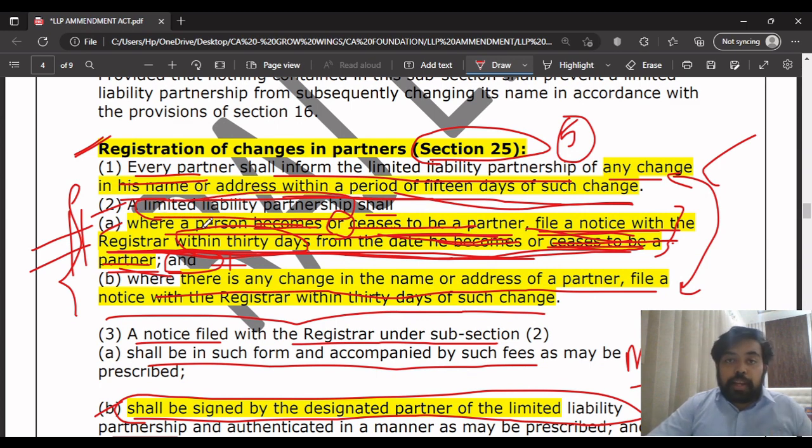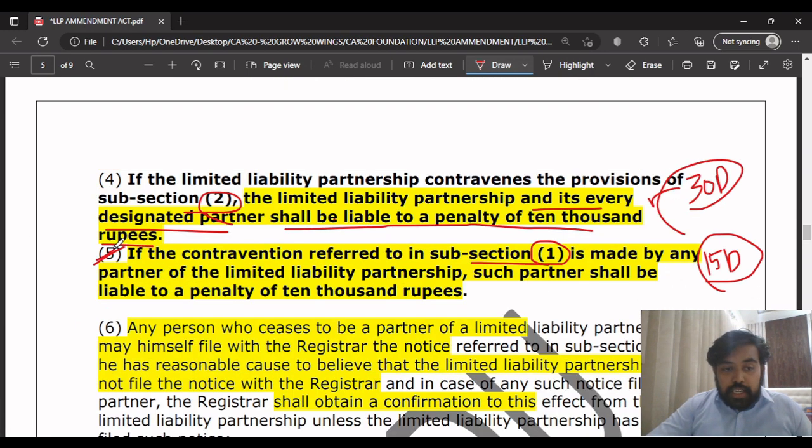Point number 5 says that if there is a contravention of subsection 1, where there is a change in name or address of the partner and the partner fails to inform the LLP within 15 days of such change, then that partner shall be liable to a penalty of 10,000 rupees. In both cases, the liability is 10,000 rupees.